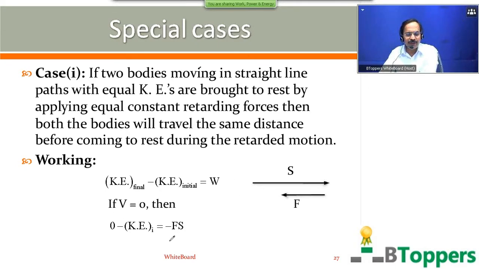And the work done by the retarding force you can write as minus F S, because the retarding force acts opposite to the displacement of the body. If it is constant and acts opposite to the displacement, then the work done by the retarding force is minus F into S. So the initial kinetic energy of the body you can write as F into S. I mean, the initial kinetic energy at the beginning of the retarded motion is equal to the product of the magnitude of the retarding force applied and the magnitude of the displacement covered during the retarded motion.